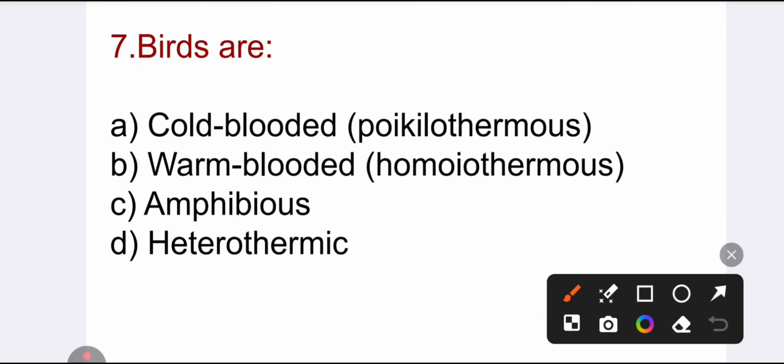Birds maintain constant body temperature, so they are warm-blooded or homeothermous.